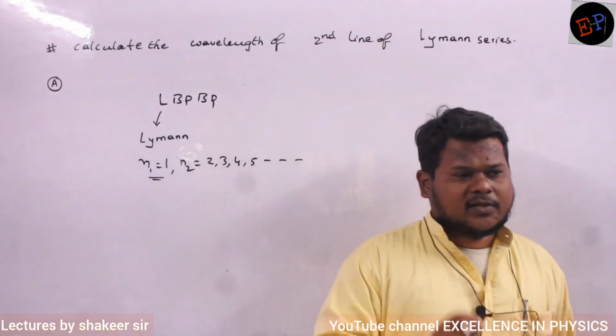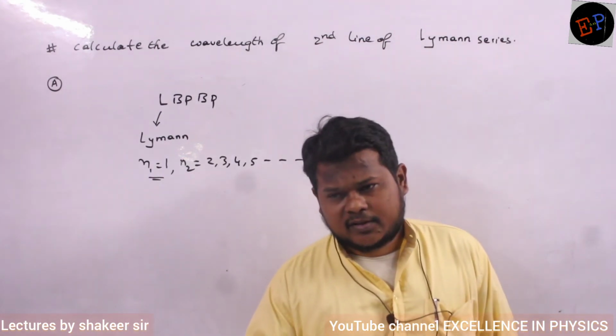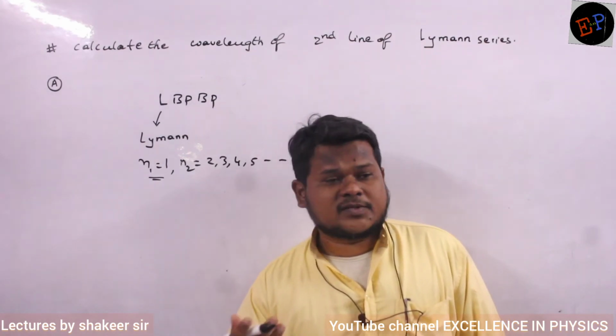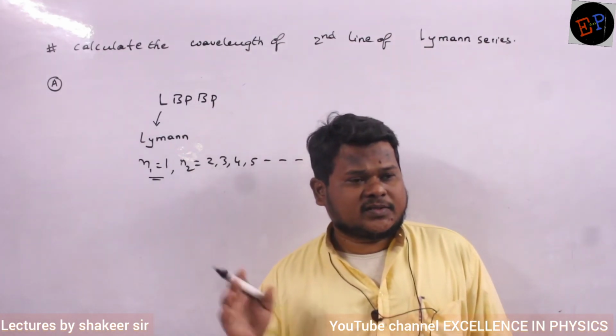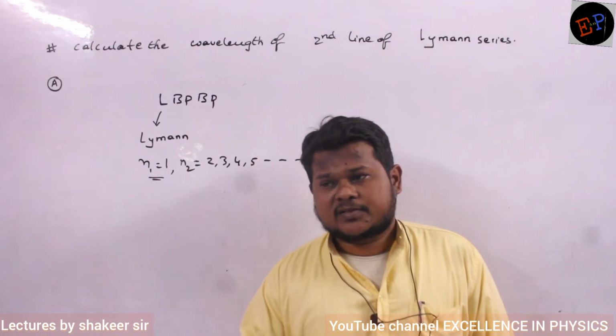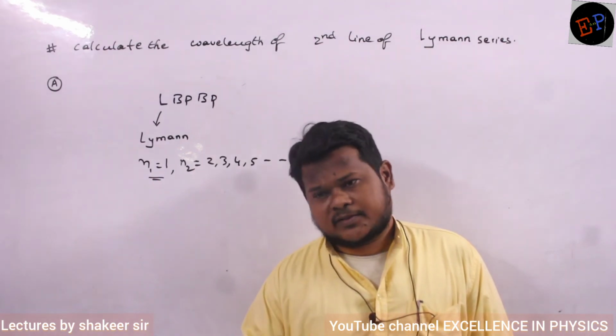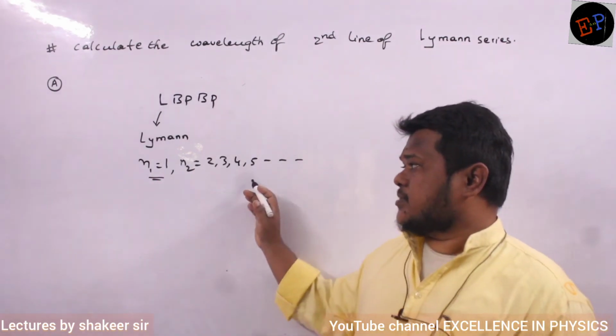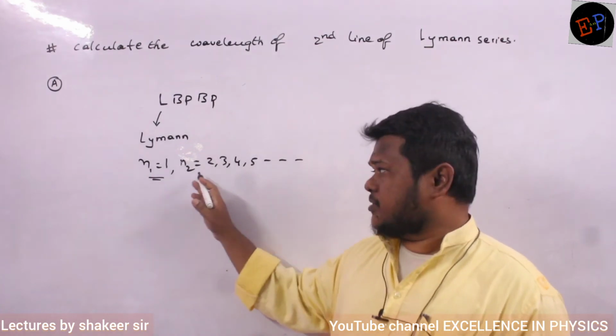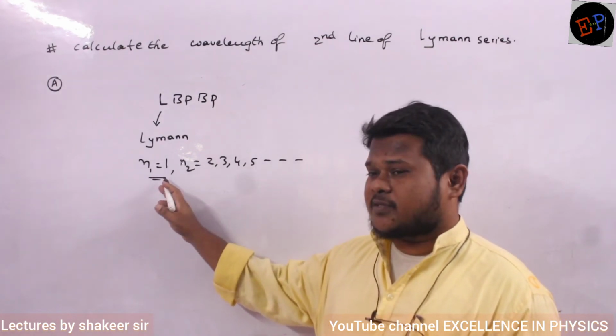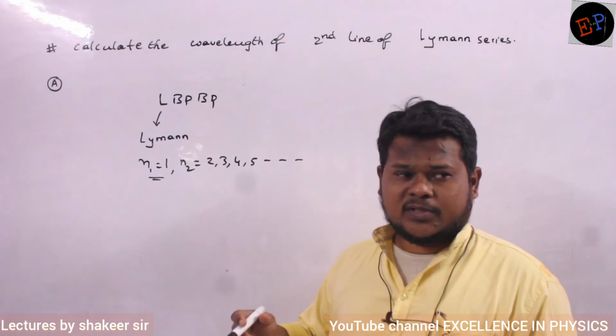Will the wavelength be in the infrared, ultraviolet, or visible region? In which region? Lyman series, in ultraviolet region. Because the electron is returning to the first orbit, no? The energy gap between the second orbit and the first orbit is very large. Are you able to understand, Nama?